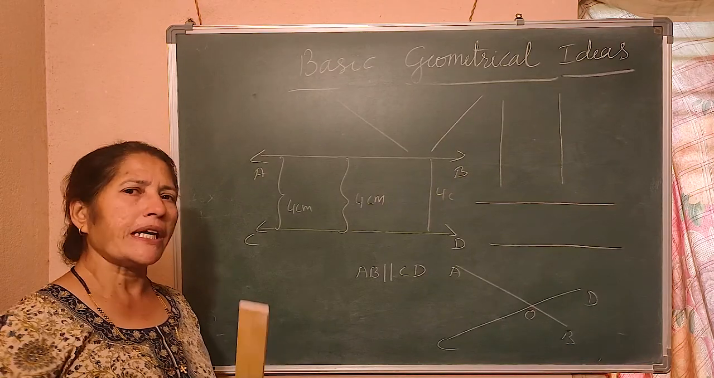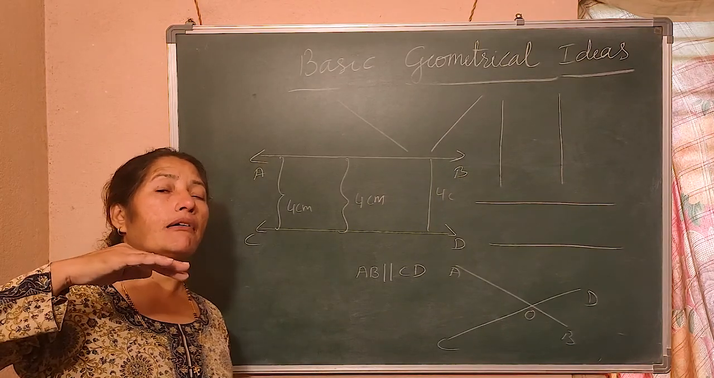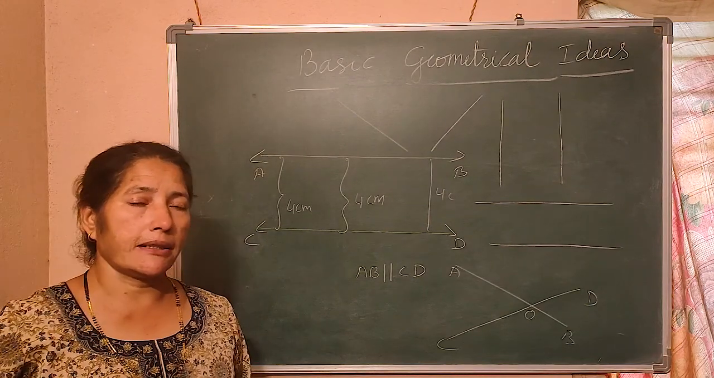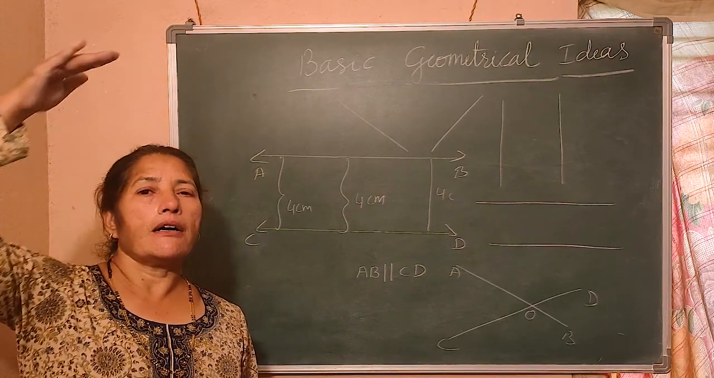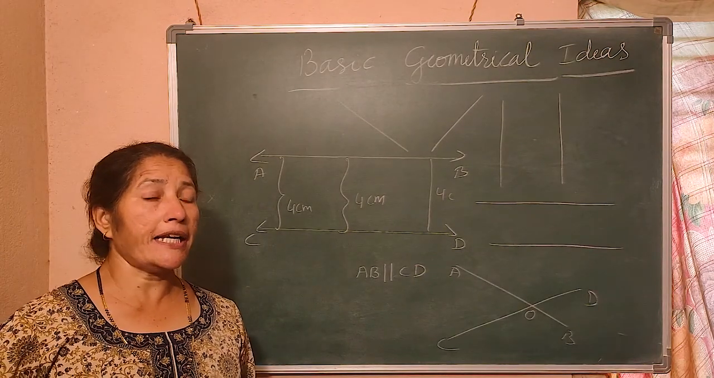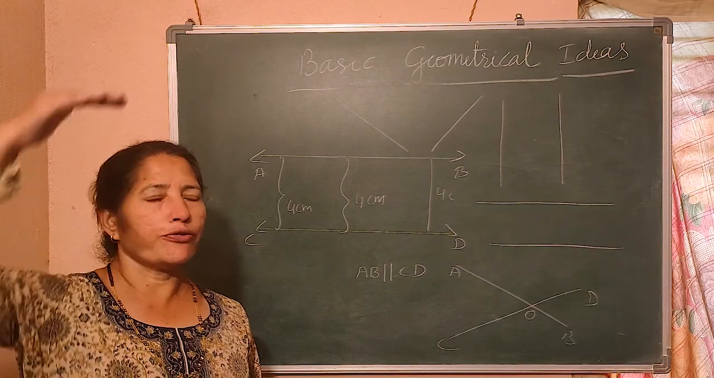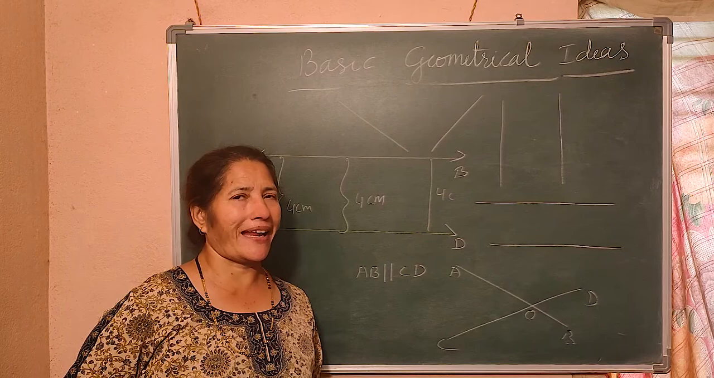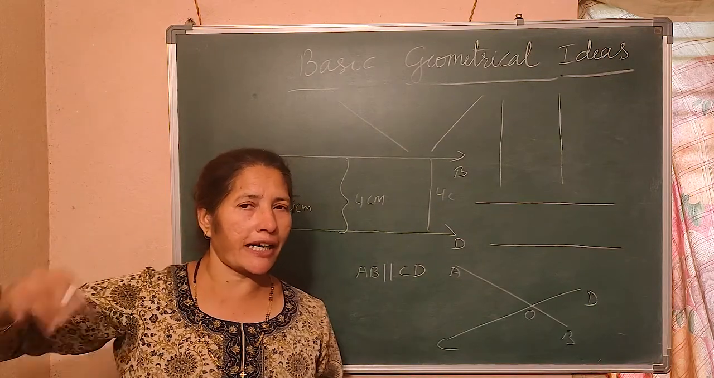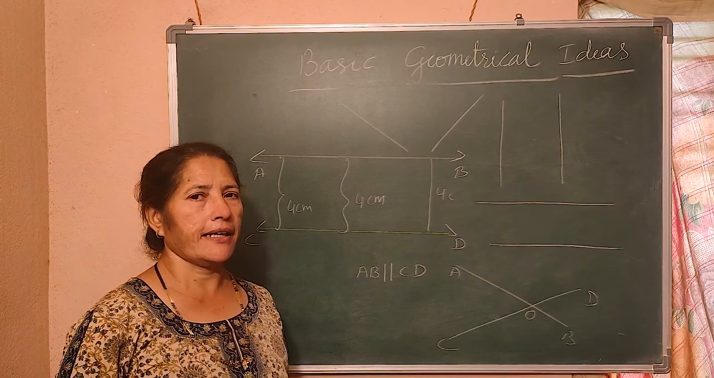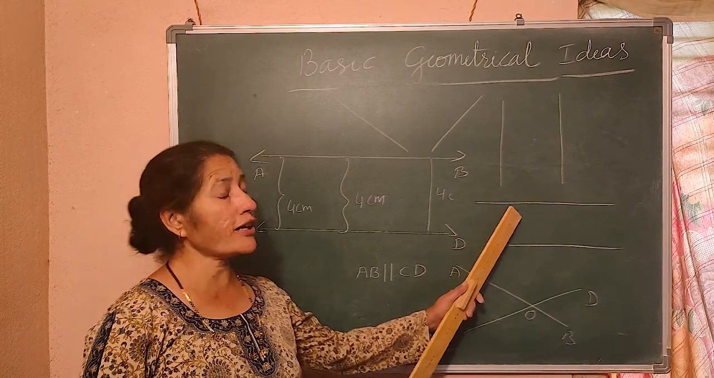Can you tell me what are the examples of oblique lines in your daily life? The roof of your house, a tiled house, the roof will be like this. It is an oblique plane, and at the edge, there are oblique lines. Can you see?